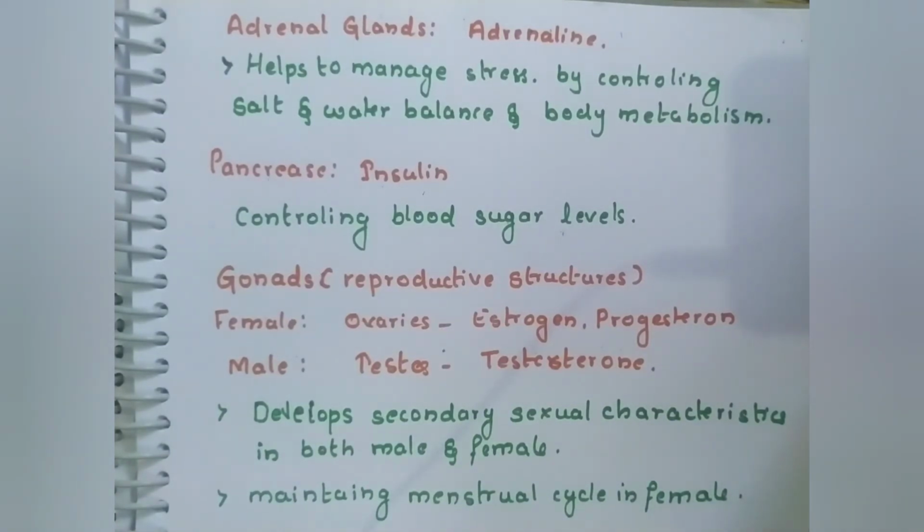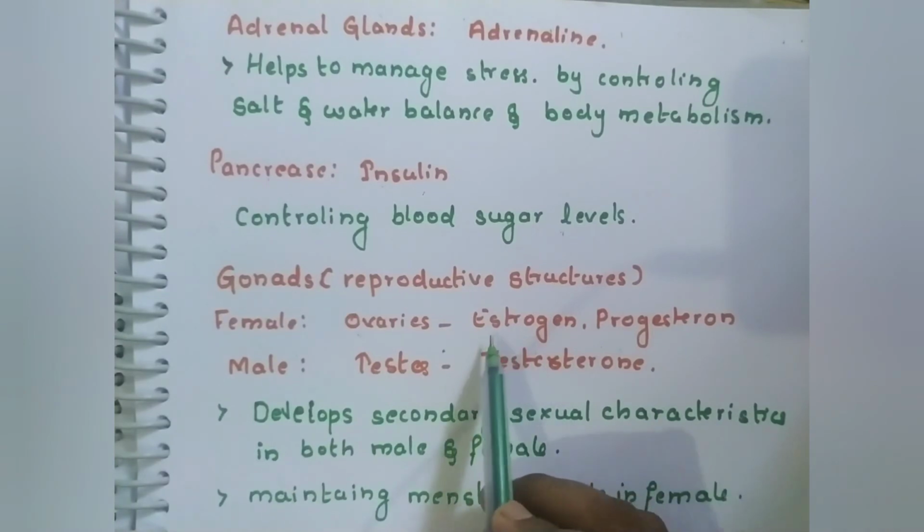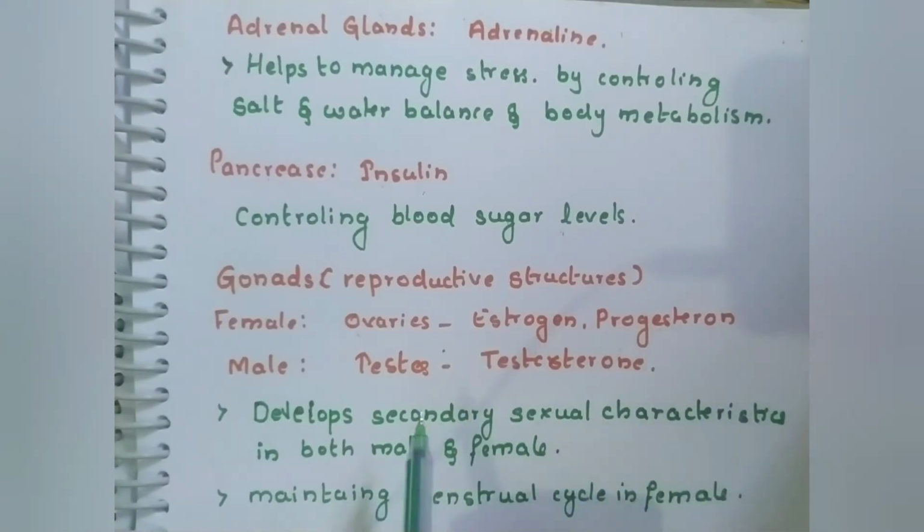The next ones are called gonads, or reproductive organs, which release estrogen and progesterone in the case of females and testosterone in the case of males. The ovaries are the ones which release estrogen and progesterone. The testes release testosterone. So they develop secondary sexual characters.